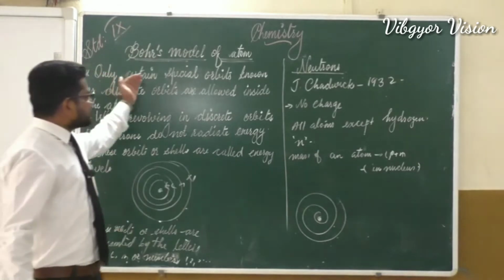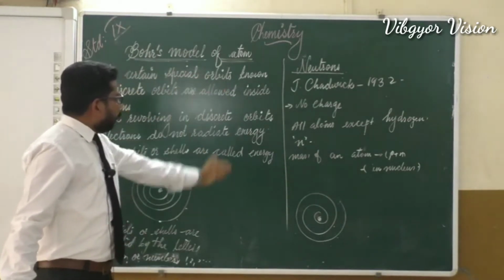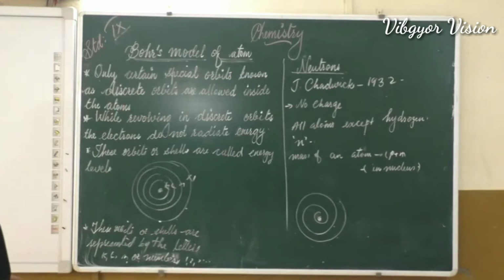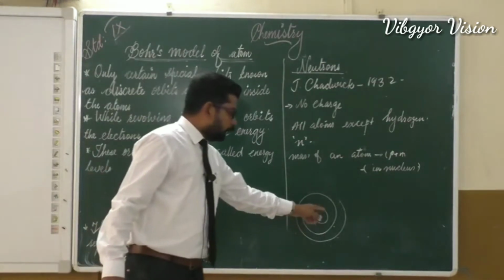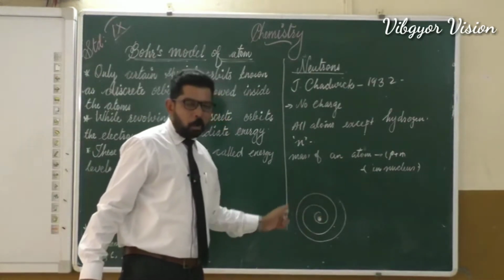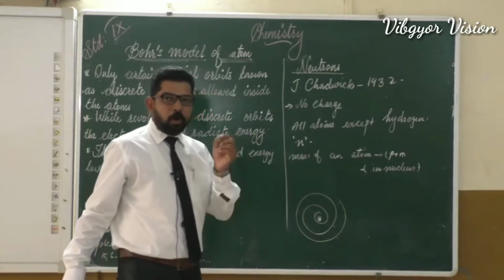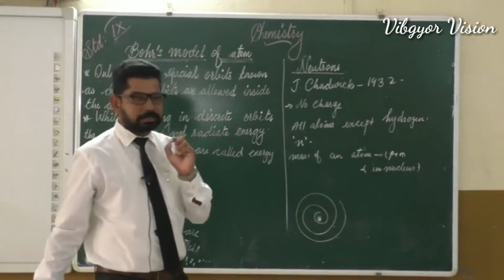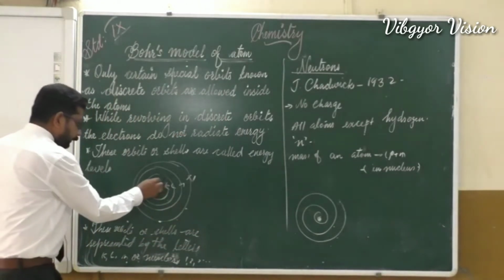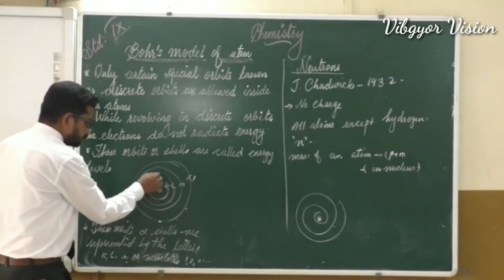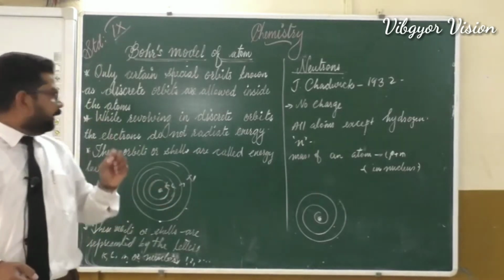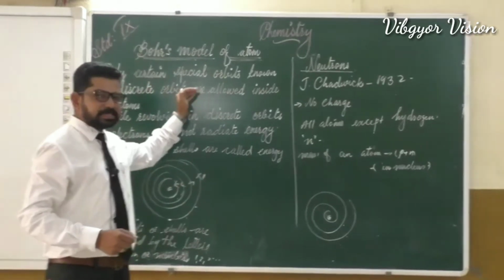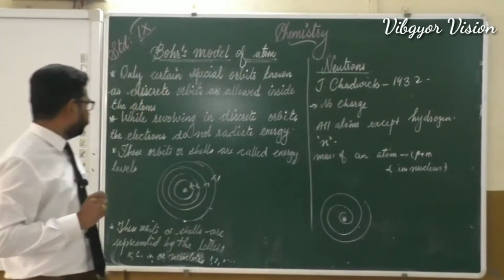First one, only certain special orbits known as discrete orbits are allowed inside the atoms. So it says that the electrons are not revolving in just any orbits. Electrons are revolving in some special orbits. Like this, this is one orbit, this is another orbit. Like that, electrons are revolving only in some discrete orbits inside the atom.